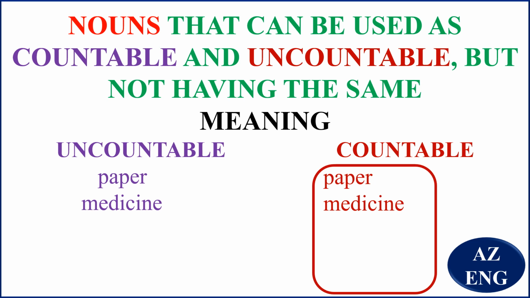For example, how many medicines are here? You are talking about the things you take, you drink, you swallow if you are sick so that you become well. So there it is countable. I have not taken my medicines. That is what I use so that I'm not sick anymore. But the knowledge is uncountable.